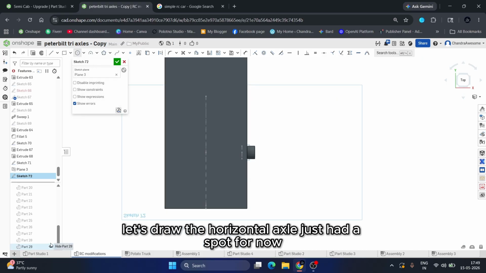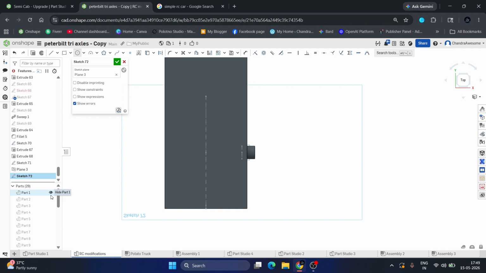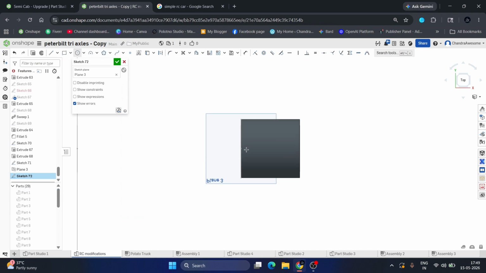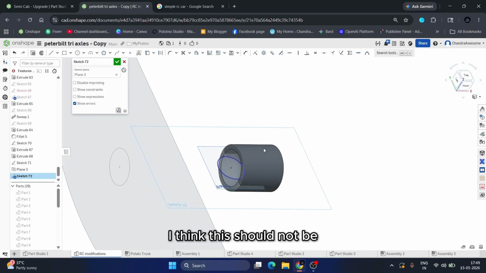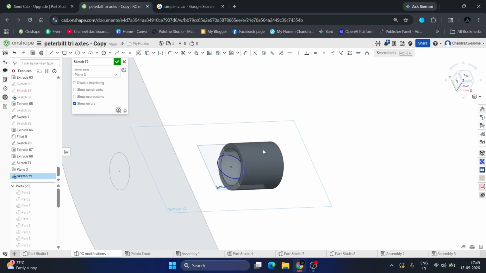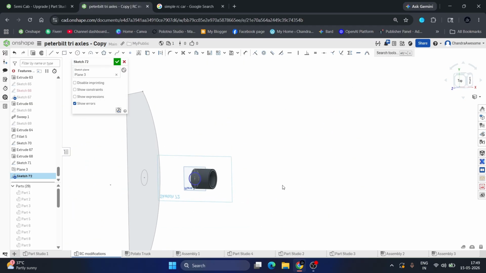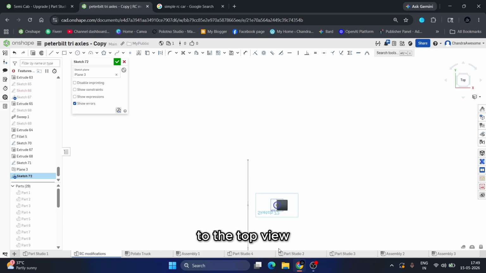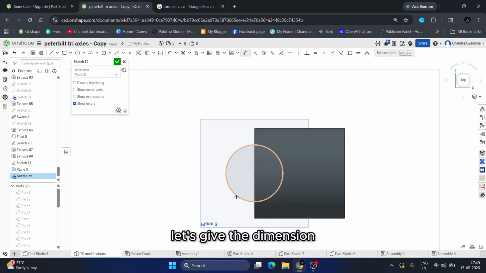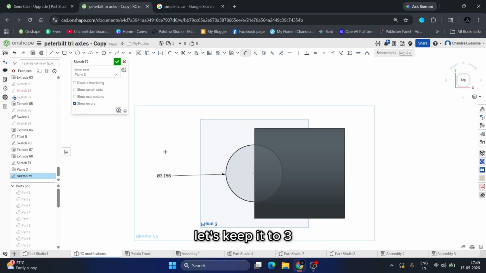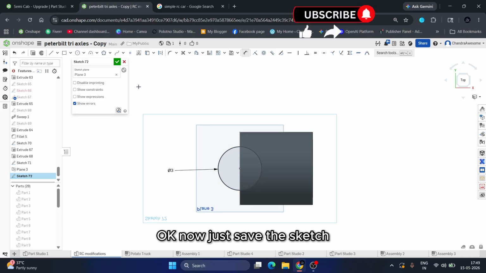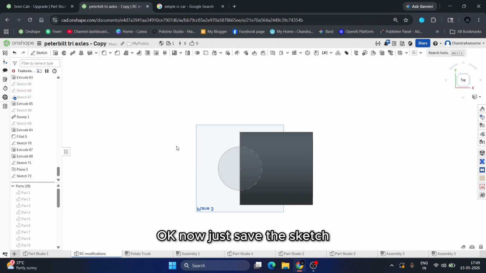Just hide this part for now. Part one. Okay, let's draw the axle. I think this should not be... it's fine. Don't worry, I will show you. Let's draw the circle. Choose the top view. Let's give the dimension. Let's keep it to 3. Okay, now just save the sketch.